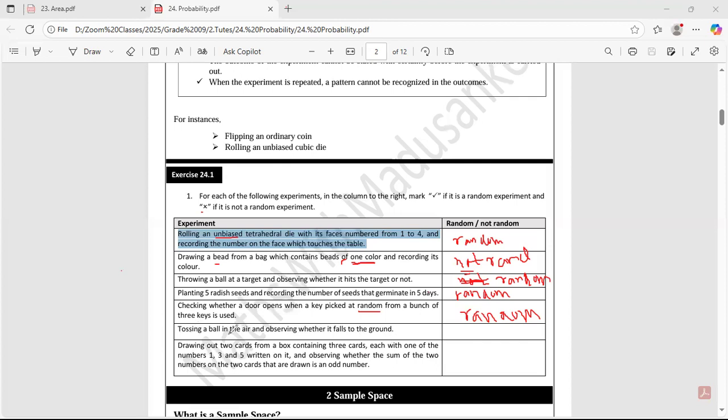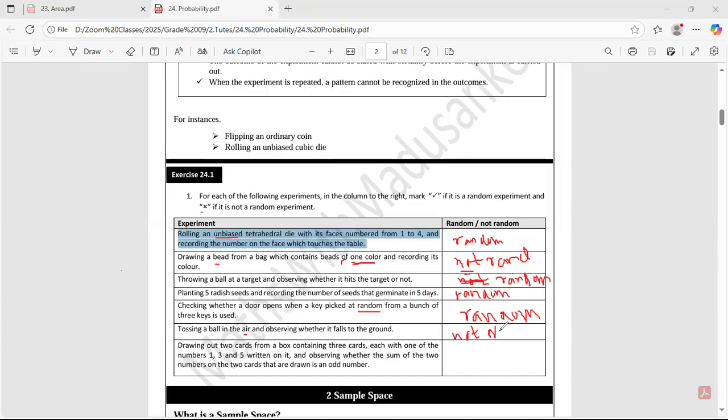Tossing a ball in the air and observing, you are seeing that the ball comes to the ground. Exactly, it comes to the ground because of gravity. It does not go to the moon. This is not random. You know exactly it will come back to the ground.